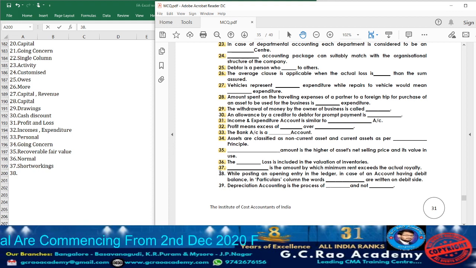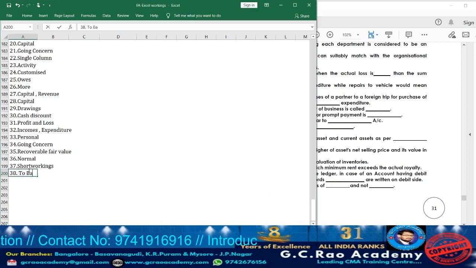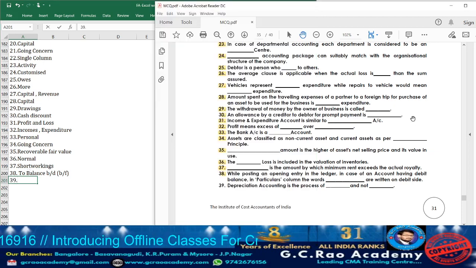Now moving on to question 38. While posting an opening entry in the ledger, in case of an account having debit balance, in particular column, the words dash are written in the debit side. See, if you are opening a ledger and in the debit side you want to take the opening balance, what are we going to write? To balance brought down, or we can also consider it as to balance brought forward.